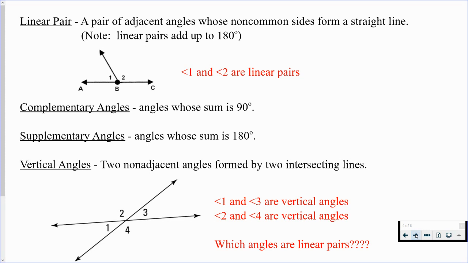Angles 1 and 2 in this picture are a linear pair. Then we have two terminology things. Complementary angles are angles whose sum is 90 degrees. Supplementary angles are angles whose sum is 180. So guess what? Linear pairs are supplementary, because they add up to equal 180.